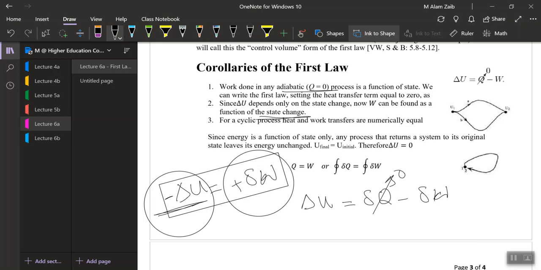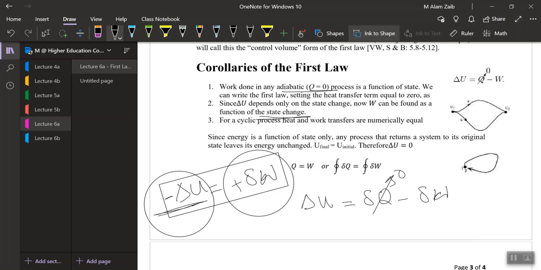It is simple: you just need two different properties at two different states, and you can find the change in the state.